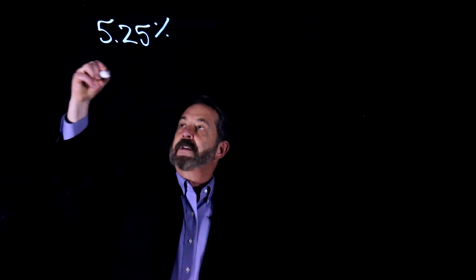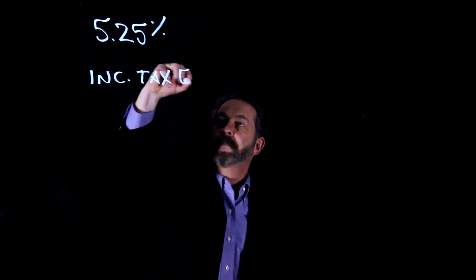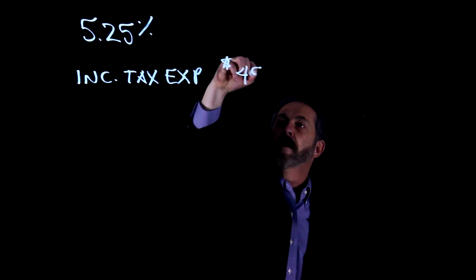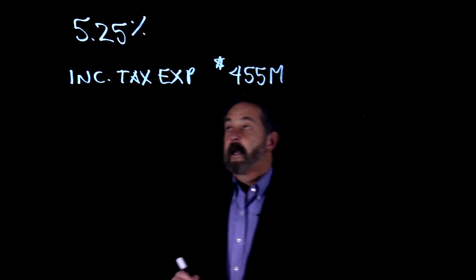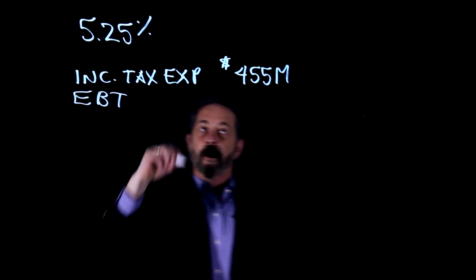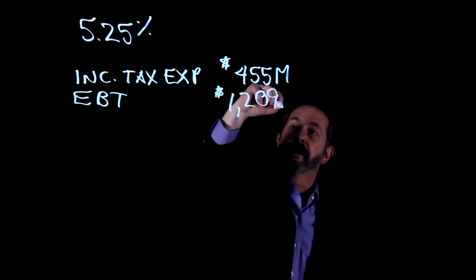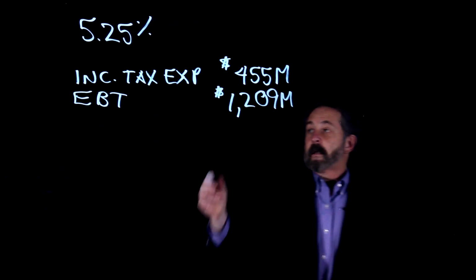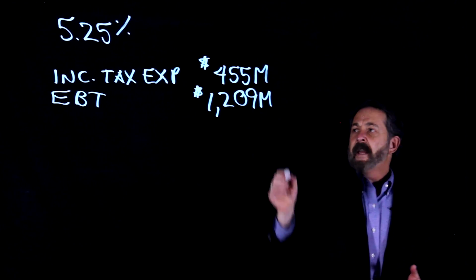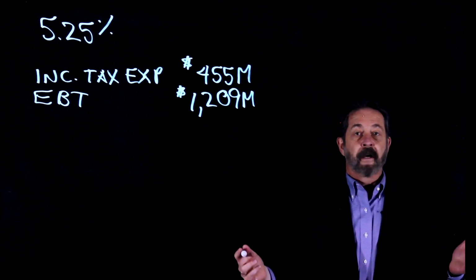Let's say this company's income tax expense from the income statement is $455 million, and the earnings before tax were $1,209 million. The company made earnings before tax of $1,209 million and paid income tax of $455 million. You can find that right on the income statement.